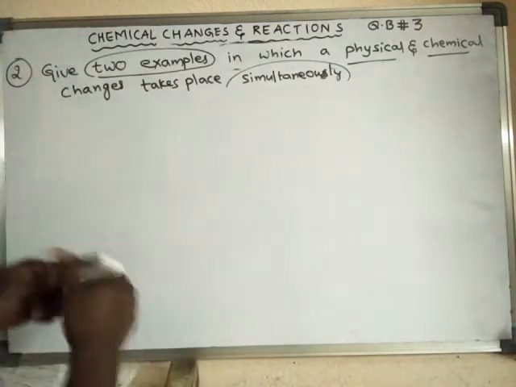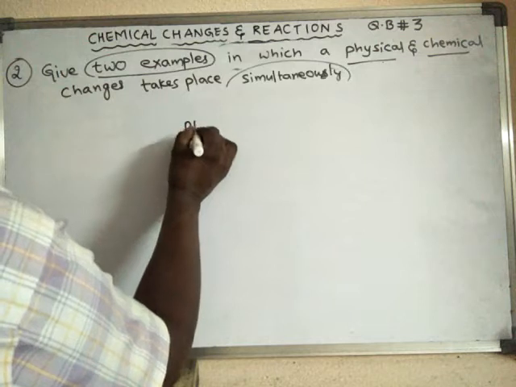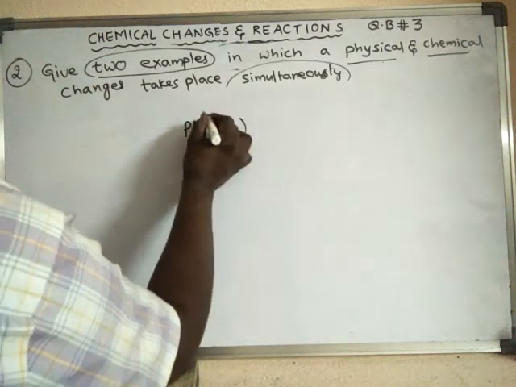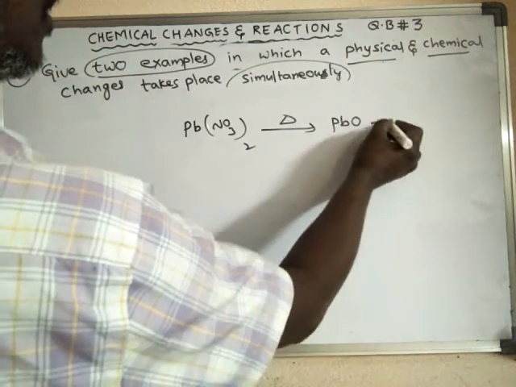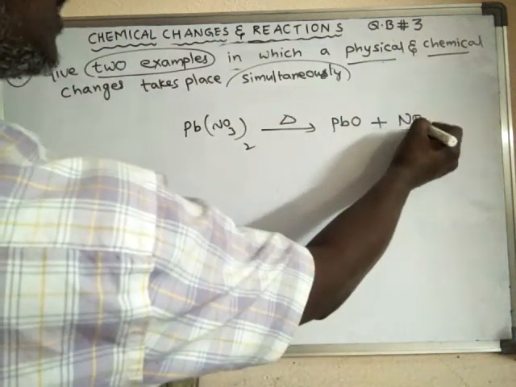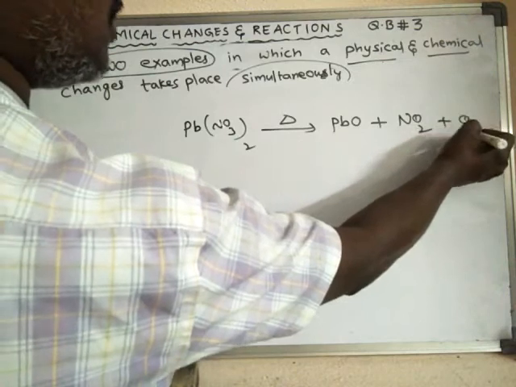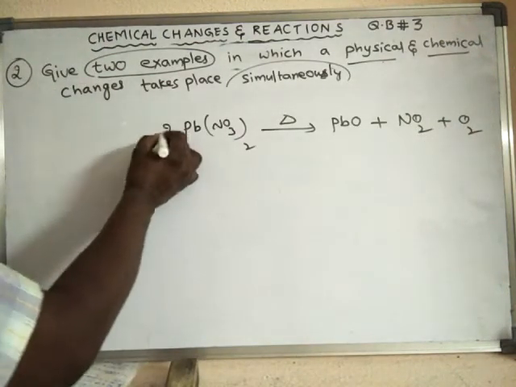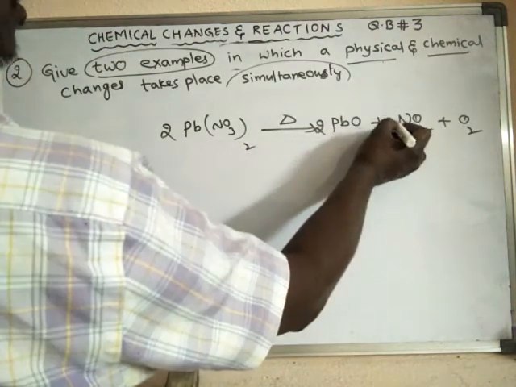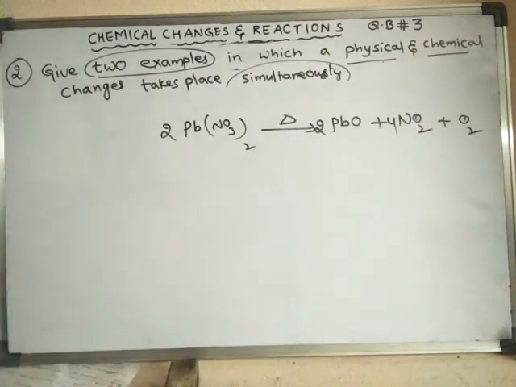Another example, let us discuss lead nitrate. Lead nitrate, upon heating, forms lead oxide. Nitrogen dioxide gas is liberated and oxygen gas is liberated. So this is the balanced equation.